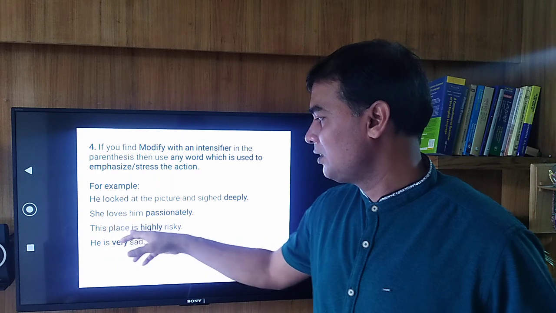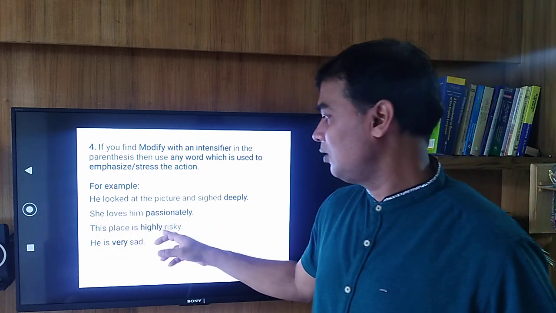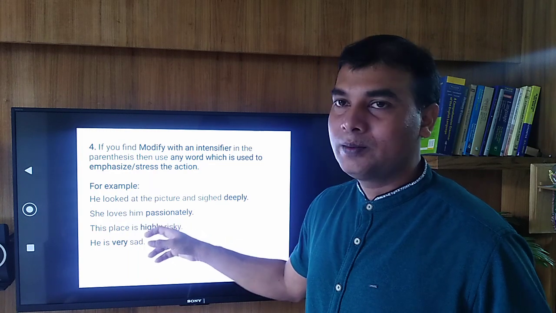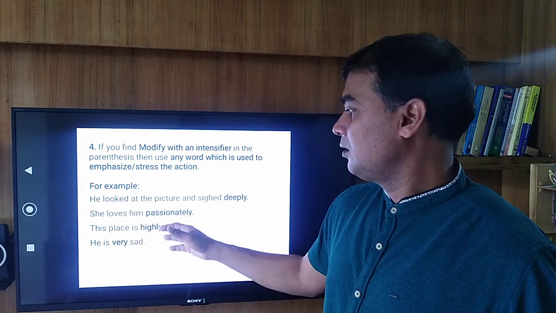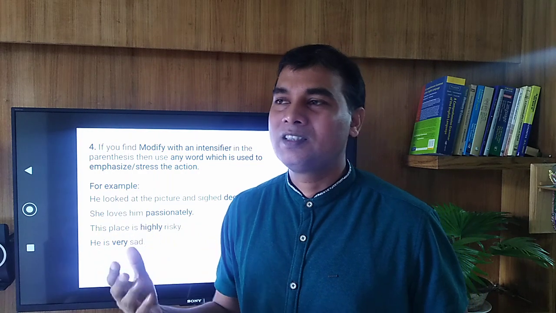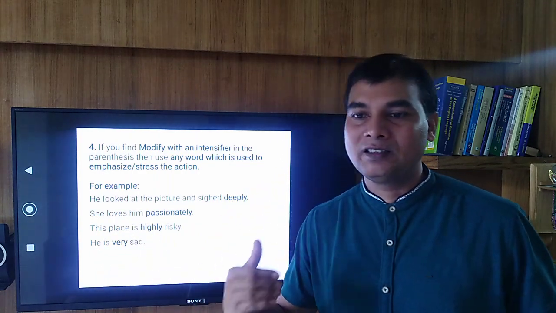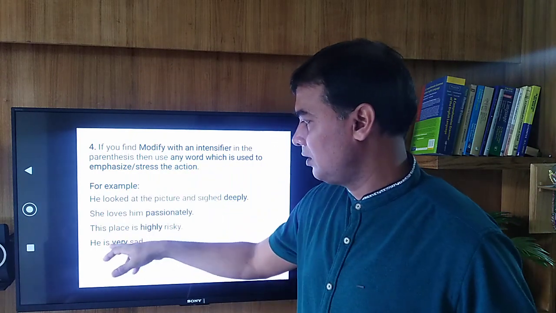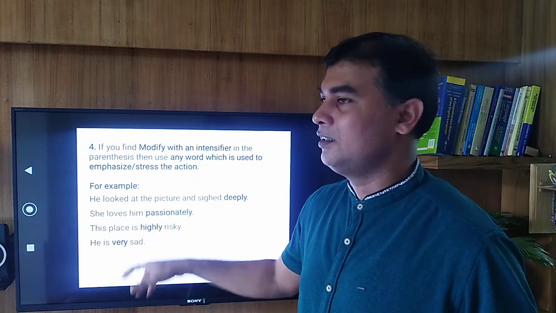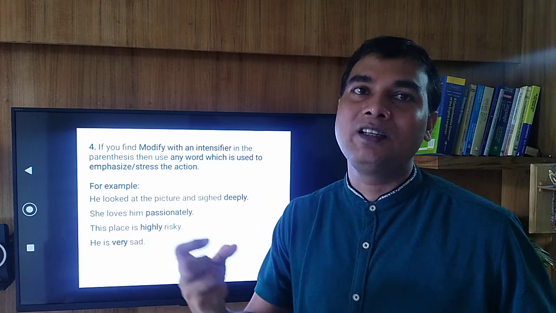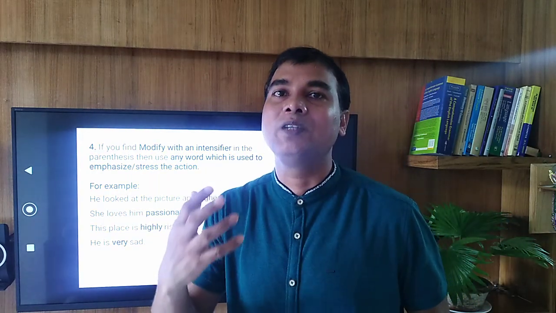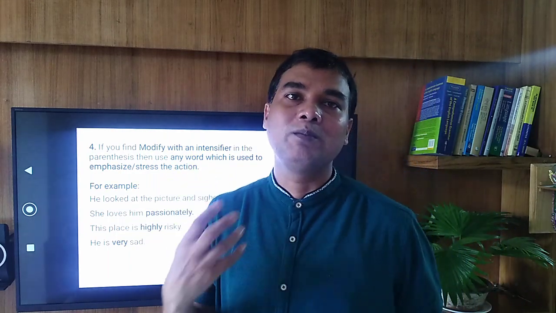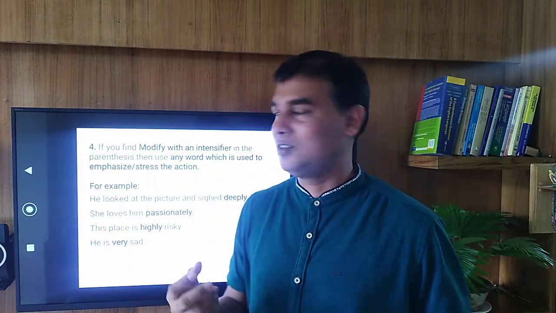And the third one, the place is highly risky. Highly is also an intensifier. We can say the place is risky, but the place is highly risky. That means it gives more emphasis. And the fourth one, he is very sad. He is sad, but he is very sad. Here the word very gives more emphasis. So intensifier means the word that gives more emphasis or stress in a sentence.